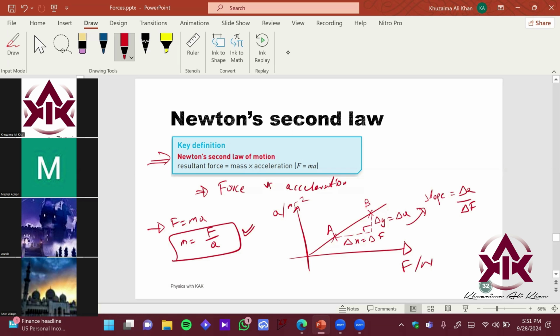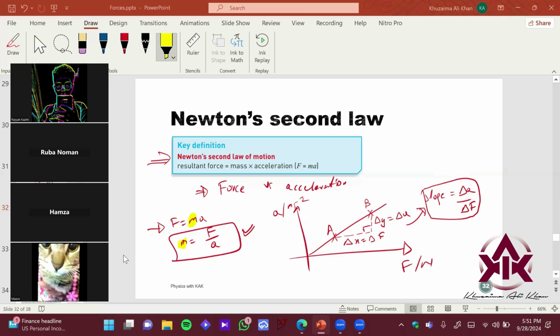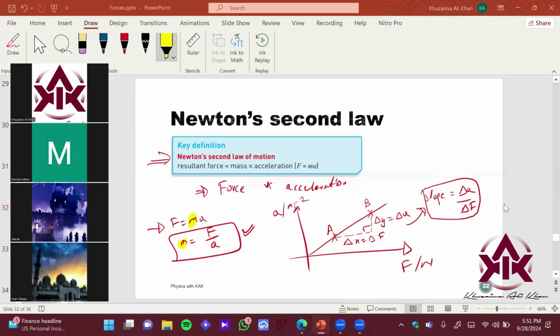Can anyone tell me how can I relate this thing with the mass? Just compare the formulas, and what are you getting on the right side? Anyone? Azan? सर रेसिप्रोकल मिल रहा है. Reciprocal मिल रहा है ना?